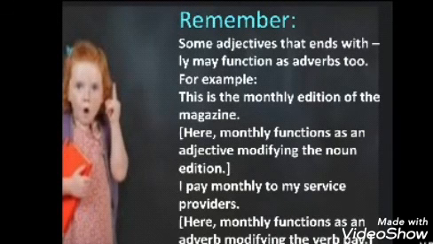Now students, here remember something. We have seen that when we add ly to a word, it can work as an adverb, like fast, fastly. So here you have to remember that some adjectives that end with ly may function as adverbs too. It will be clear with this example.